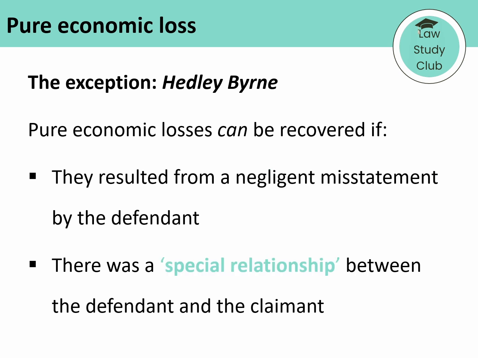The second part of the exception is that there was a special relationship between the defendant and the claimant. This special relationship essentially boils down to two features. The defendant must have voluntarily taken on responsibility for whatever decision the claimant is making, and the claimant must have reasonably relied on the defendant's statement when they made their decision.